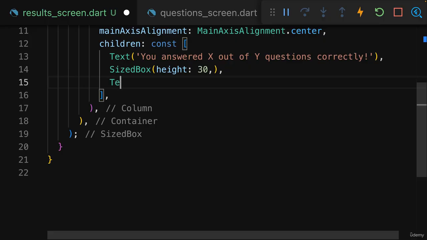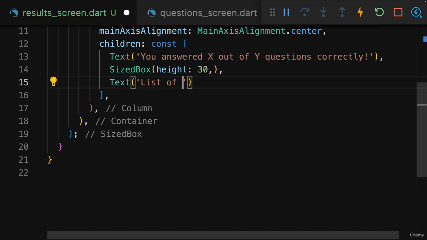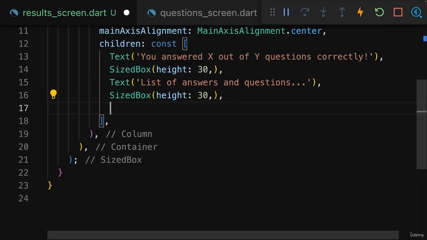So I'll get back to this. I'll just add a placeholder text widget for now: "List of answers and questions." And below that list, which will be added here in the future, I want to have another SizedBox for some spacing, and then that button that can be used to restart the quiz.